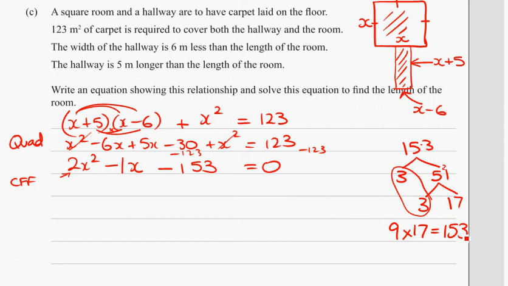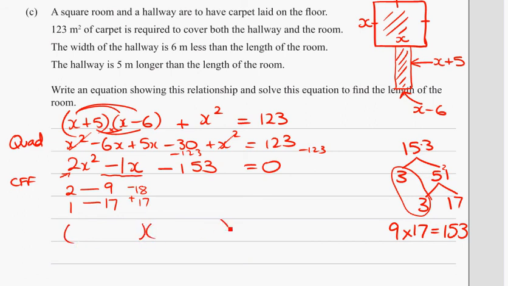Quite a nasty excellence style question. So over here I'm going to use the gate method, 2 and a 1, 9 and a 17. Multiplying across, 2 times 9 is 18, 1 times 17 is 17, and in fact I could use them to get negative 1. We'd want negative 18 plus 17.